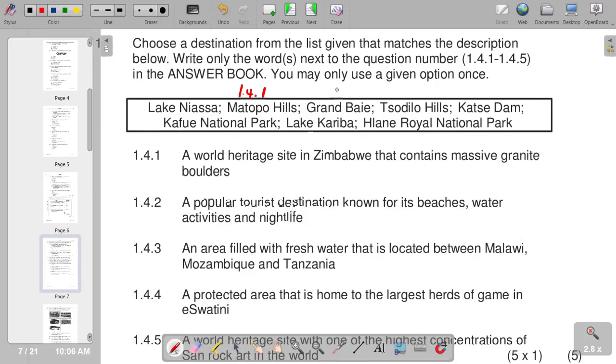So this is our 1.4.2. Then an area filled with fresh water that is located between Malawi, Mozambique, and Tanzania is the Lake Nyasa, is our 1.4.3.